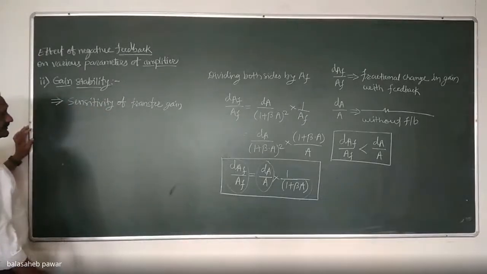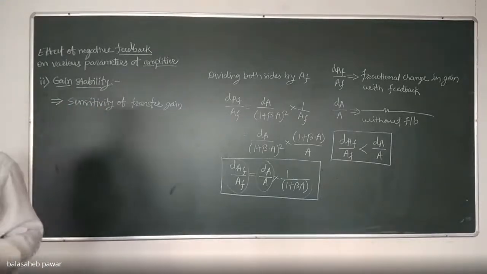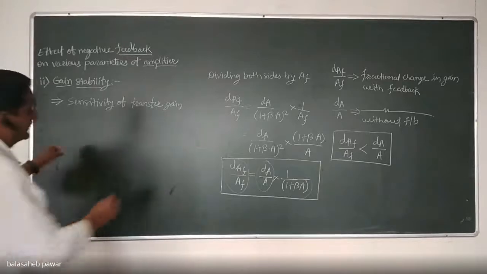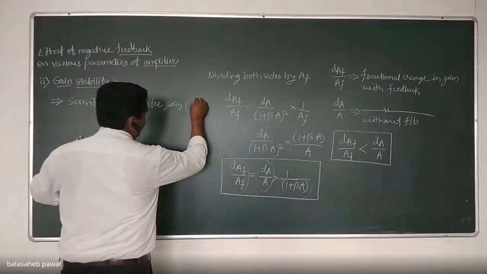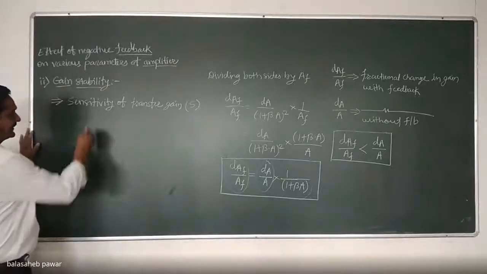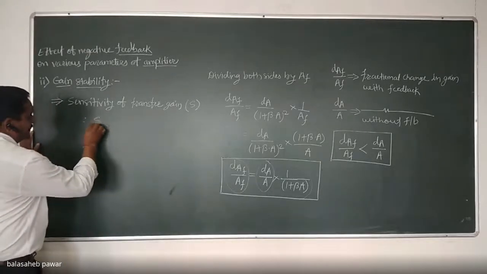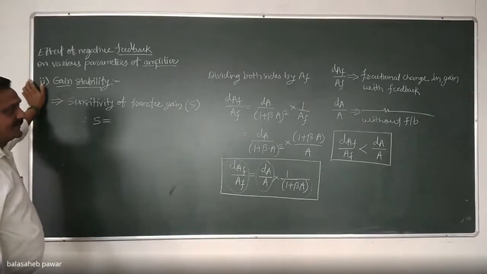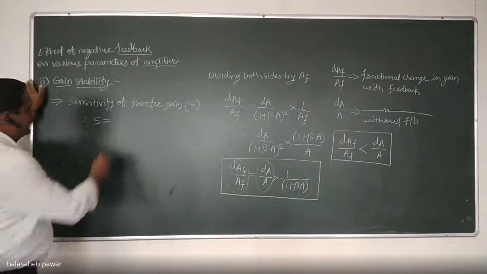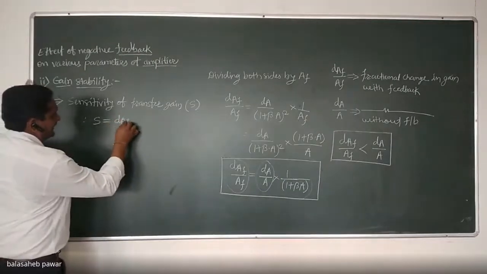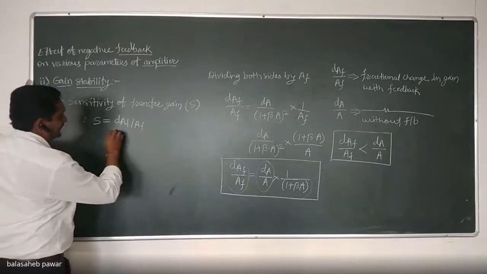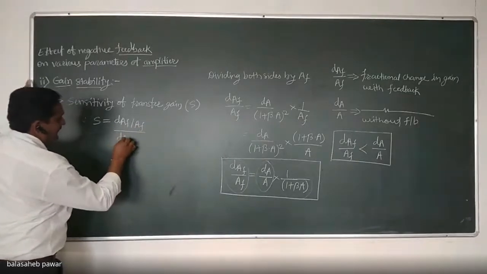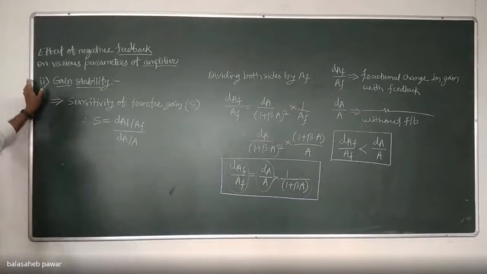Okay? Is it clear? Denoted by capital S. Note it. Therefore, we can write the sensitivity of transfer gain as the ratio of the fractional change in gain with feedback to the fractional change in gain without feedback. That means simply dAF by AF to dA by A. Okay. And how much will it be from this equation?